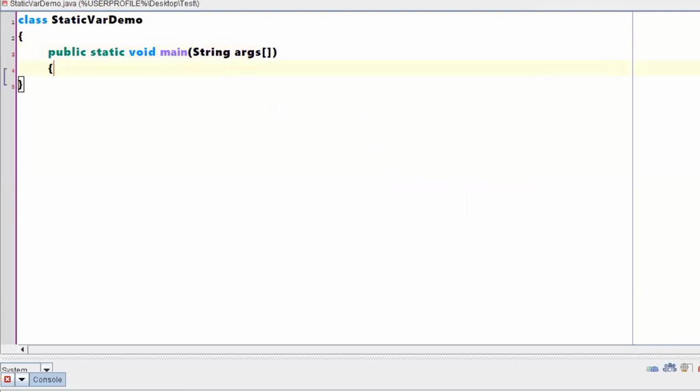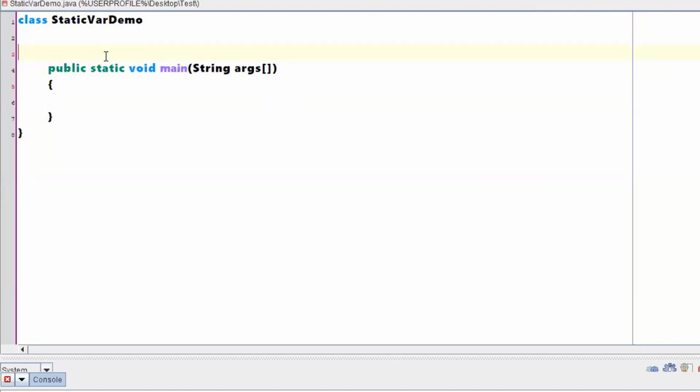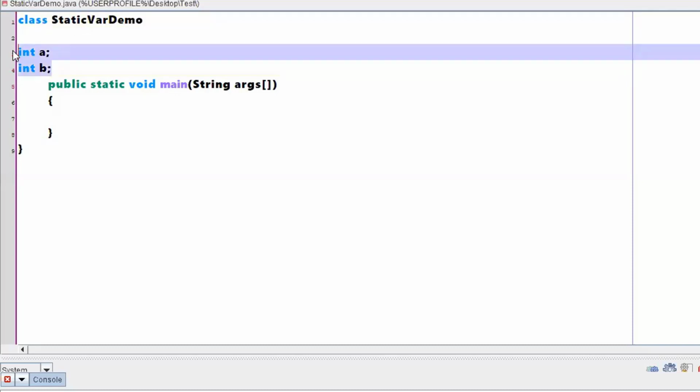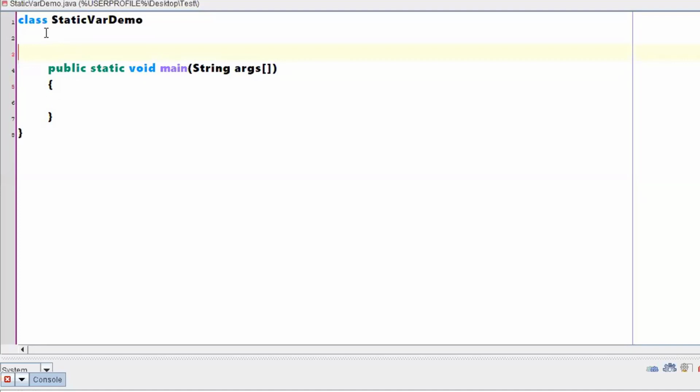Feasible, right? Now this is the scope of a class. If I want to create any variables here, I can write something like int a, int b. Now if I want to put values into these variables, I need to create an object of this class, right? Now what I will do is not go that way.